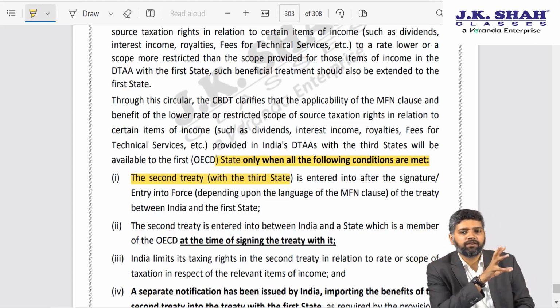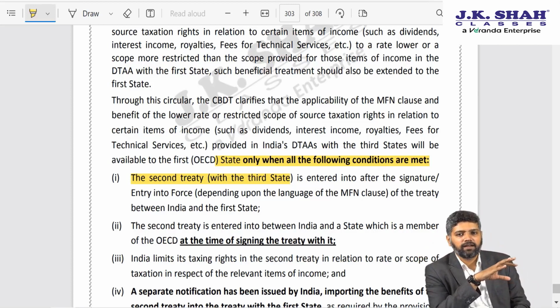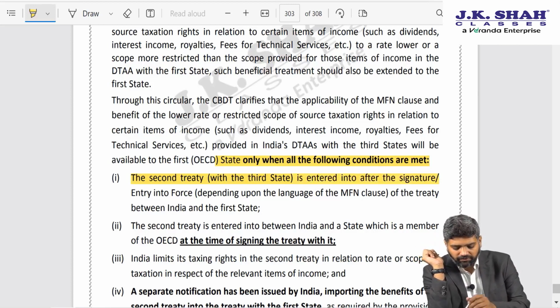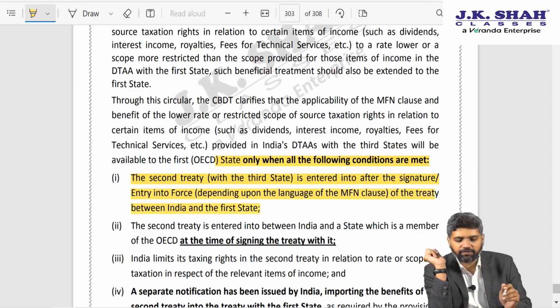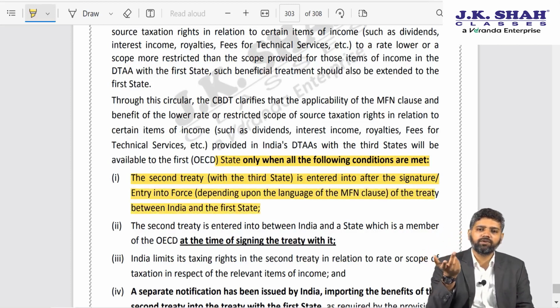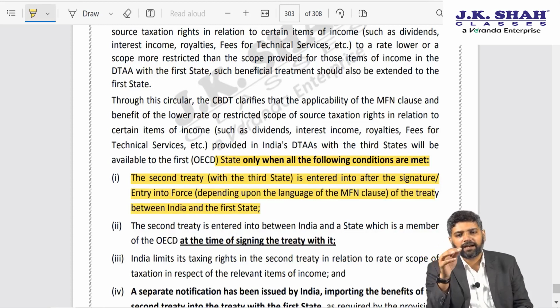In our example, the first treaty is between India and France. Let us say the second treaty is between India and Singapore. So they are saying that the second treaty between India and Singapore is entered into after signature or entry into force of the treaty between India and the first state. So that is a condition which was there right from the beginning, that there is a subsequent treaty. You cannot have a retrospective application of most favored nation clause.